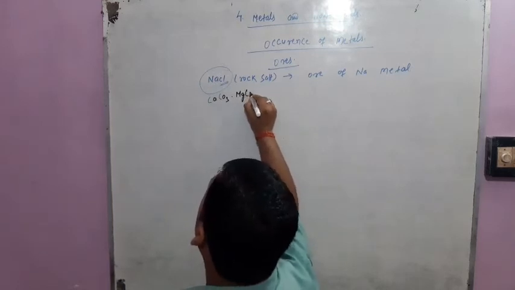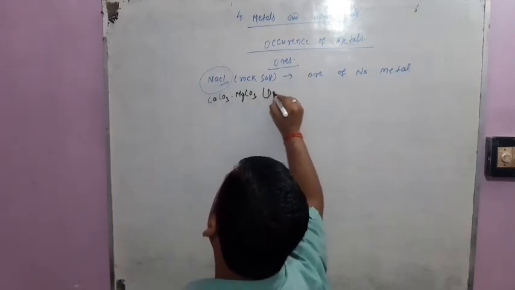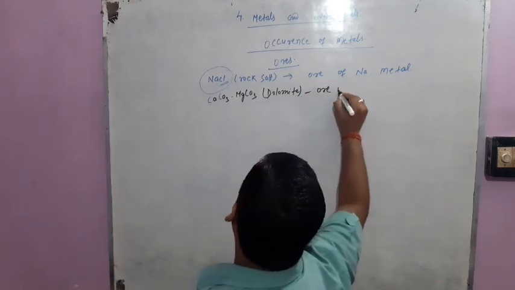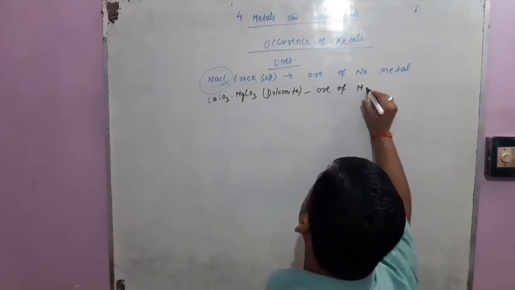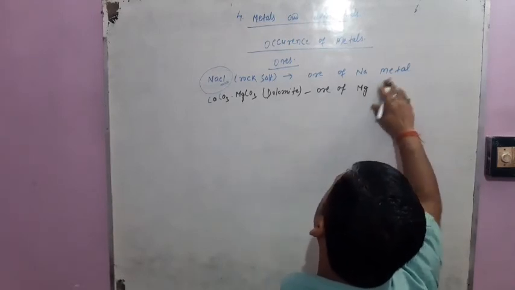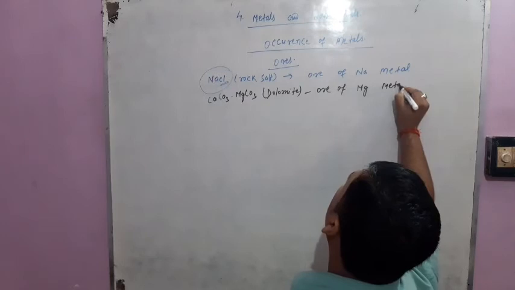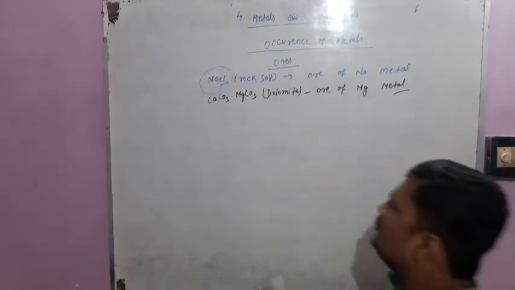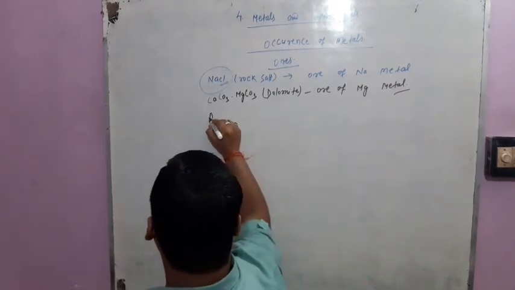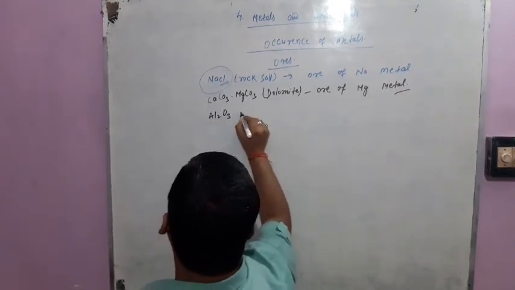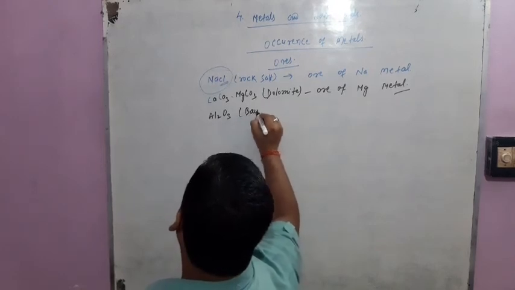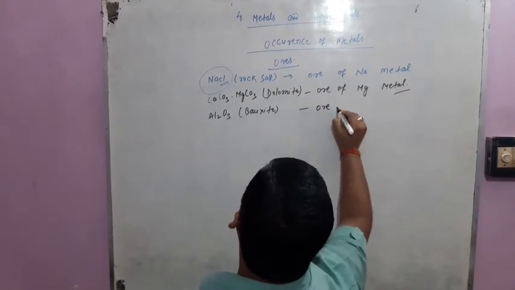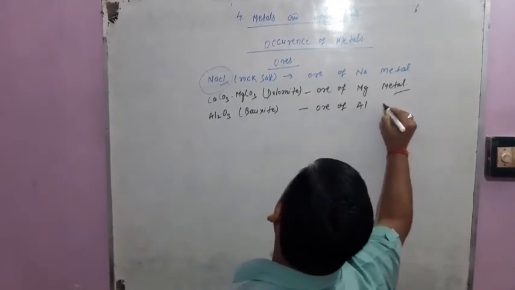This is the formula of dolomite ore. That is an ore of magnesium salt, ore of magnesium metal. Okay friends. Similarly, bauxite. That is an ore of aluminium metal.